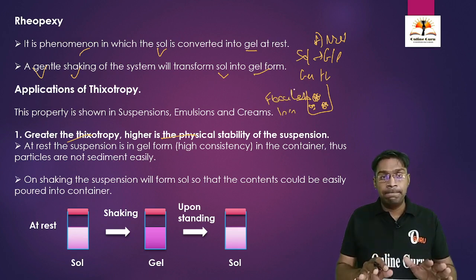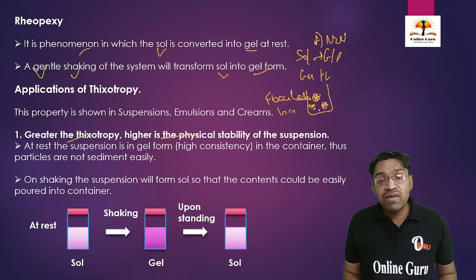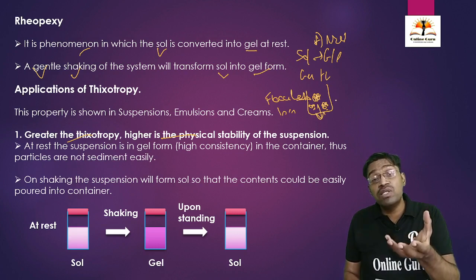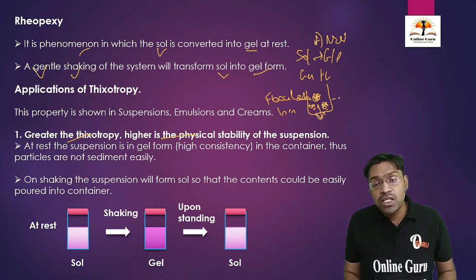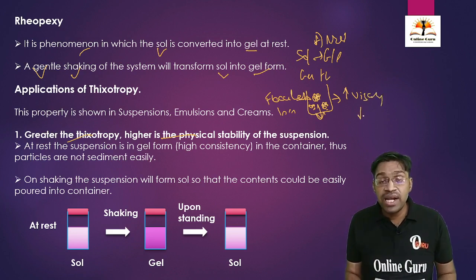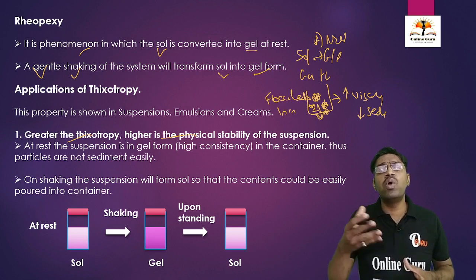At rest, when we are going to shake it, what is the advantage of this flocculated system? These floccules are not going to sediment, because the floccules present in the suspension are going to increase the viscosity of the system. Due to the increase in viscosity, there is decreased sedimentation of the particles in the system. Therefore, the suspension is going to remain more stable.